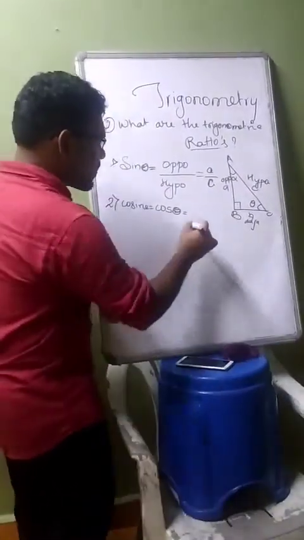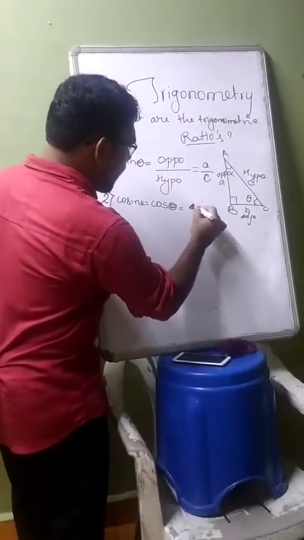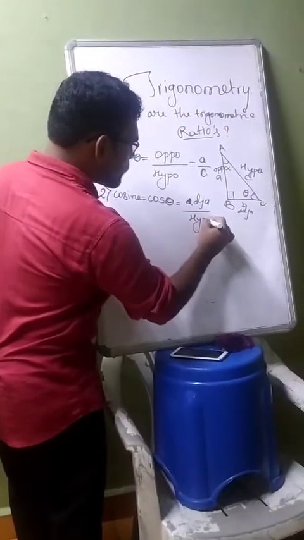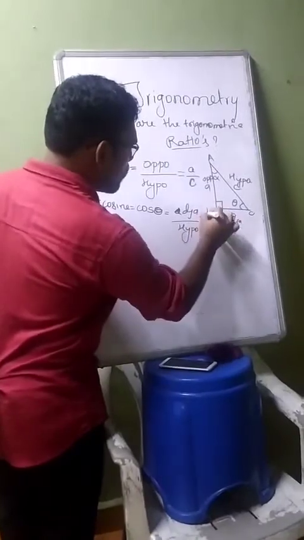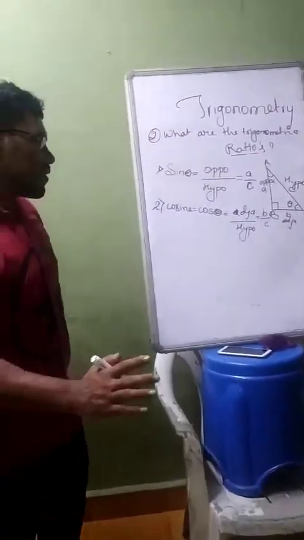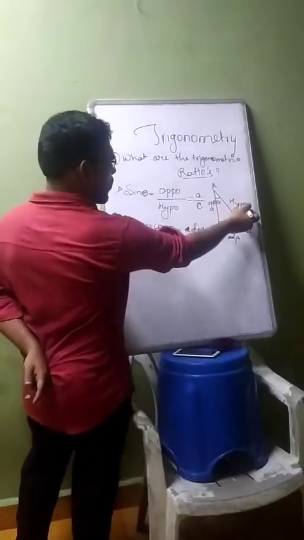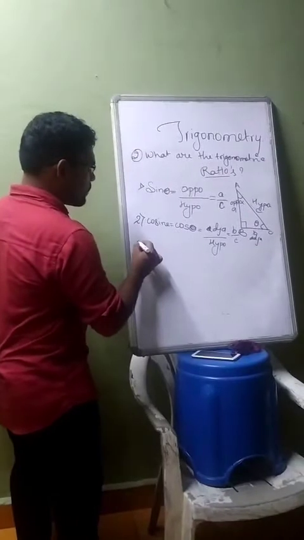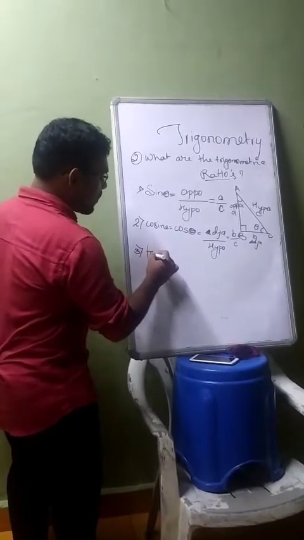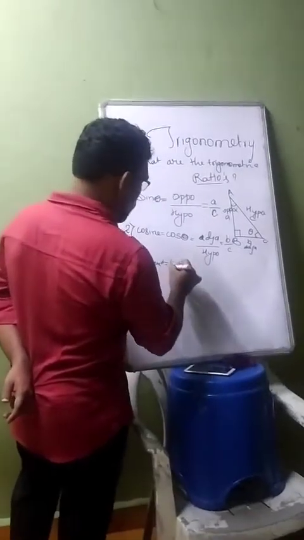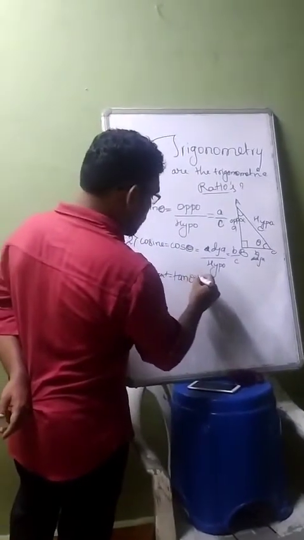So cos theta is nothing but adjacent upon hypotenuse, which is equal to B by C. So it is very simple. First, opposite upon hypotenuse. Second, adjacent upon hypotenuse. Third, tangent, which we write as tan theta.